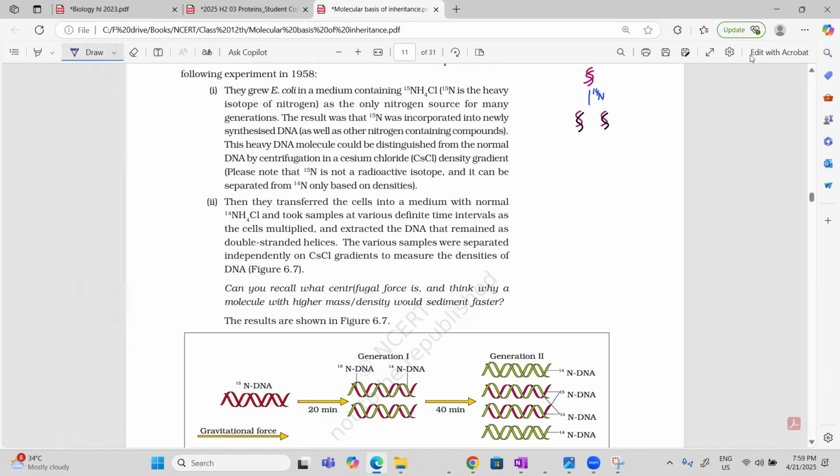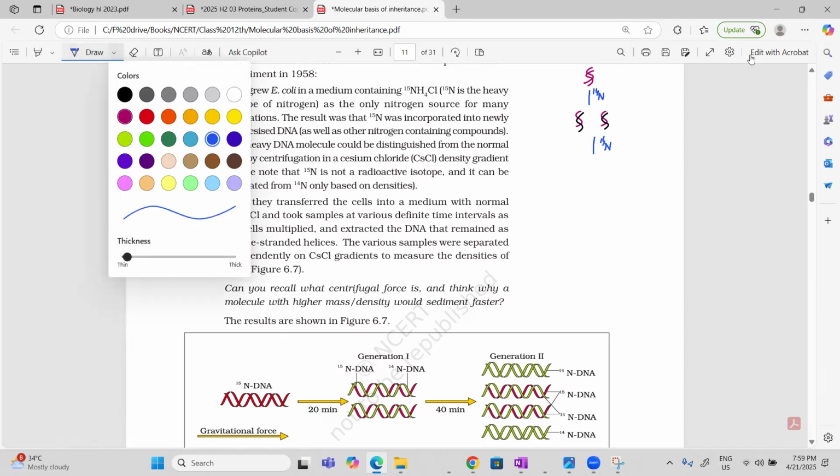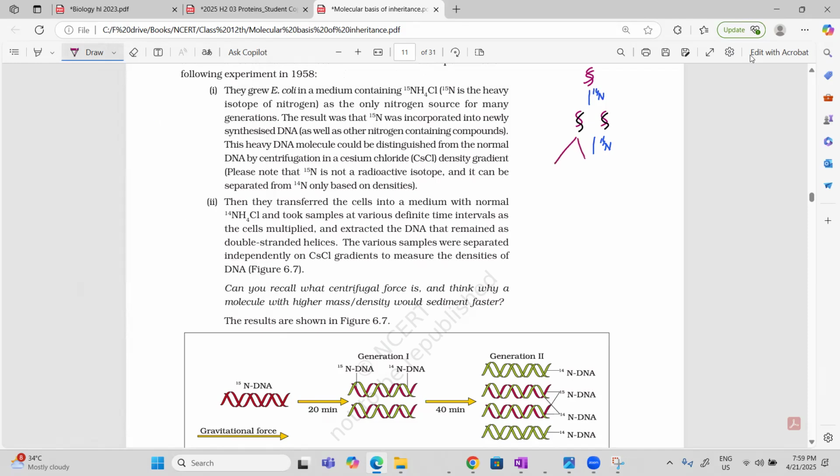Now let me go for the next generation. In the next generation, again I'm putting in N14. So what will I do? See the diagram carefully. First, I'll work with this side. I will separate this, and N14 means black. Same, I will work this side also, I will separate.